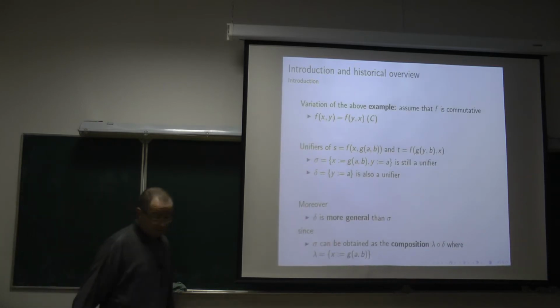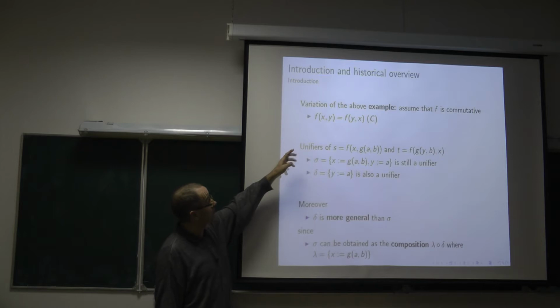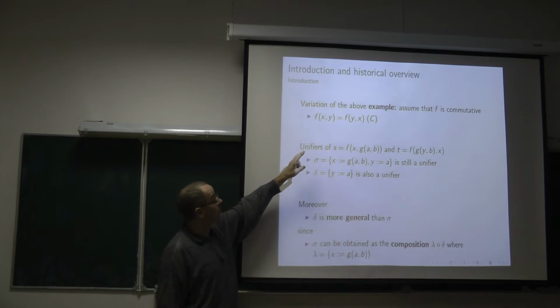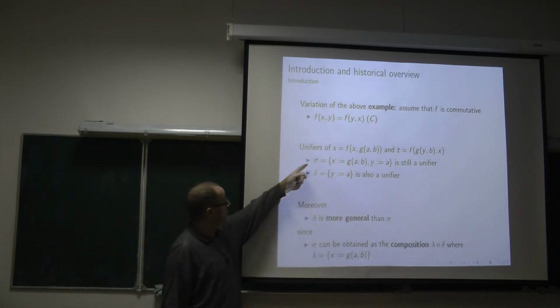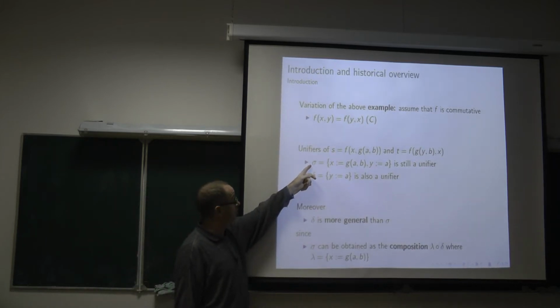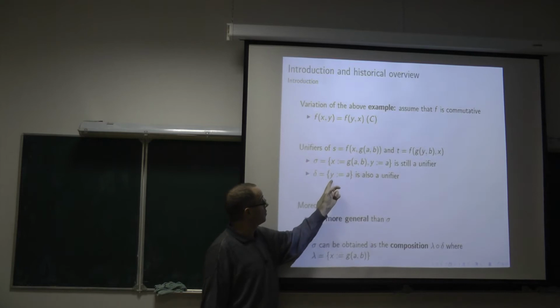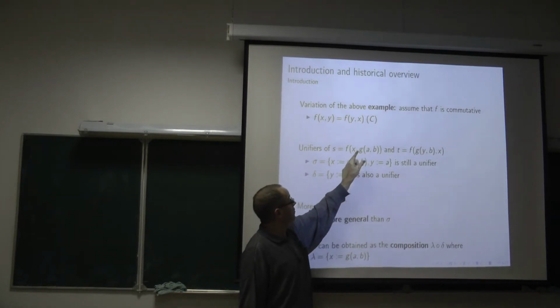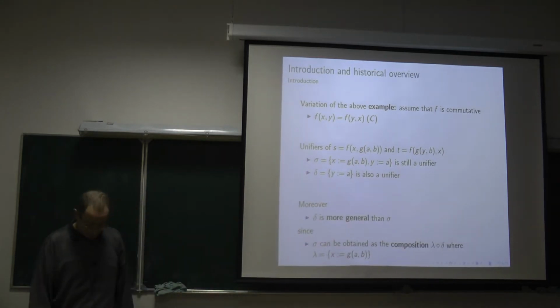If we consider some properties of the function symbol, for example, if the function symbol f should be commutative, if we assume this equality to be true in all models that we will consider, f is commutative, then, of course, the previous substitution is still a unifier of the terms s and t, but also this substitution, which replaces just y by a. Because if you don't touch x, but you replace y by a, because of the commutativity of f, the two terms s and t become equal in all models where f is commutative.